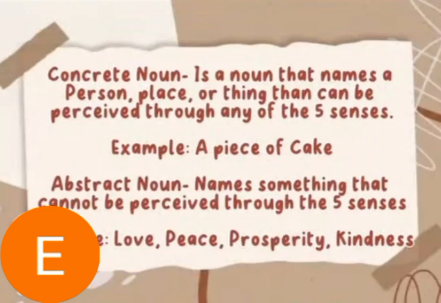A concrete noun is a noun that names a person, place, or thing that can be perceived through any of the five senses. While abstract nouns name something that cannot be perceived through the five senses.